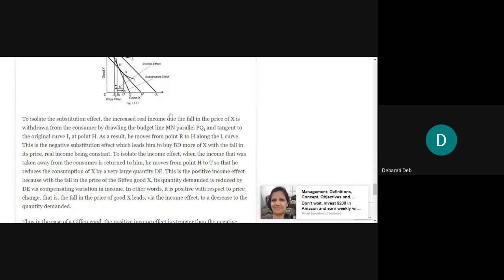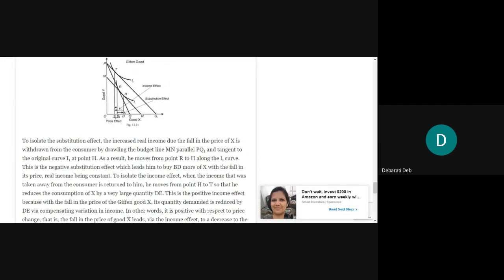So be very careful while drawing this diagram, because this diagram is the most important part in this topic. On that note, let us move ahead. Now what shift is happening from R to H, we can say. Now this shift from R to H,